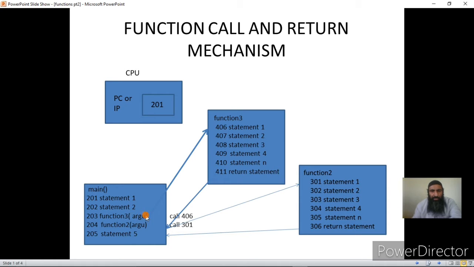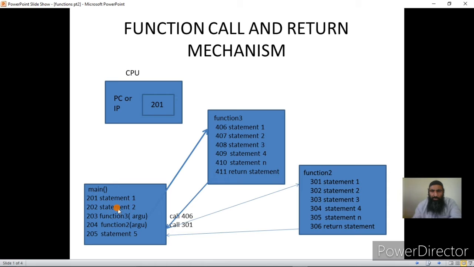What it does is save the address of the next instruction, that is 204, in memory. As I have earlier told you, the CPU has an internal memory called registers that can be used to store the intermediate results that are generated when the instructions are being executed. Now suppose these registers are holding intermediate results generated by main.